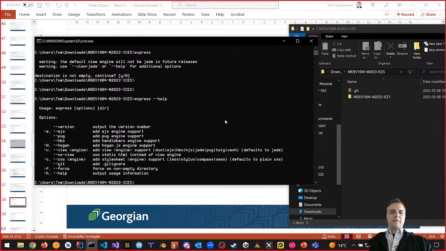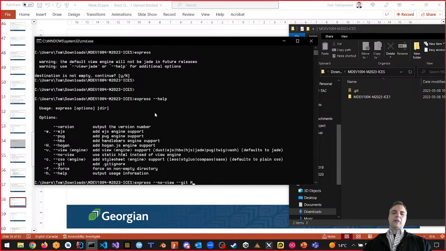We're going to say express. Let's try this out. Let's see what happens with this thing. Remember, express is a command line command. Now we need a verb, what we want to do, right? So here we're saying --no-view, --git, and then we want to have the actual folder for where it's going. So look at the structure: express, some options, and then directory.